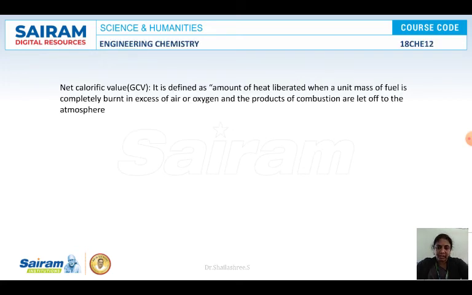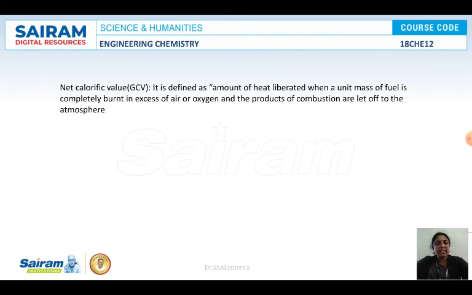The net calorific value is defined as the amount of heat liberated when a unit quantity of the fuel is burnt in excess of air or oxygen, and the products of combustion are let off to the atmosphere. What is the meaning here? Assume we are heating in an open vessel.